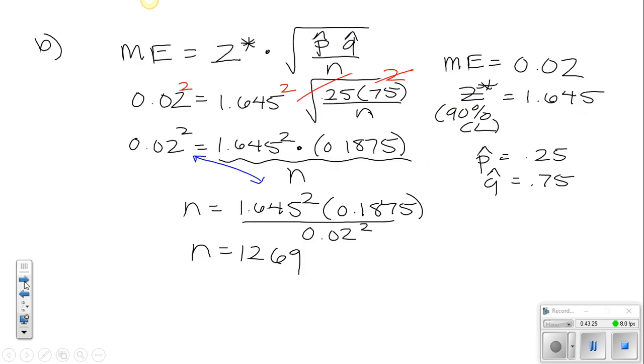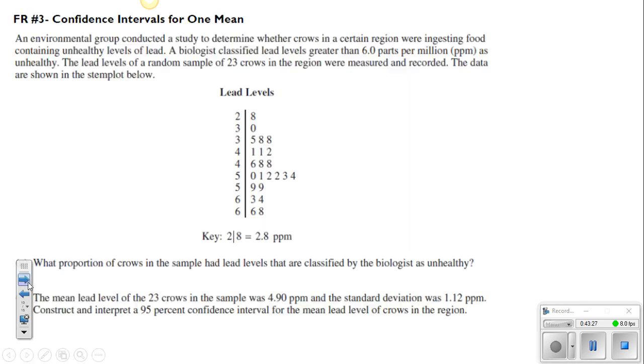All right, let's move to the last free response question here. This one is a free response from the 2013 AP exam. This was number 1, so this was the first question, usually a pretty easy one. Pretty rare that you start off with a panic question, but let's see how this one goes.